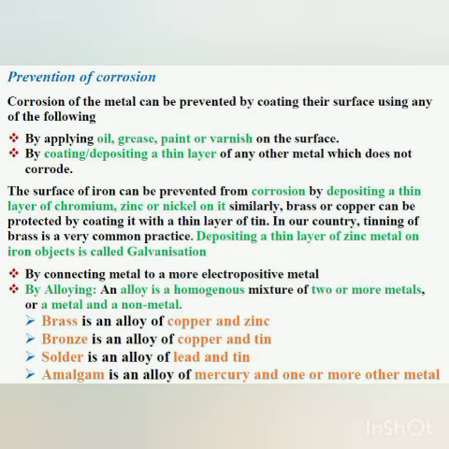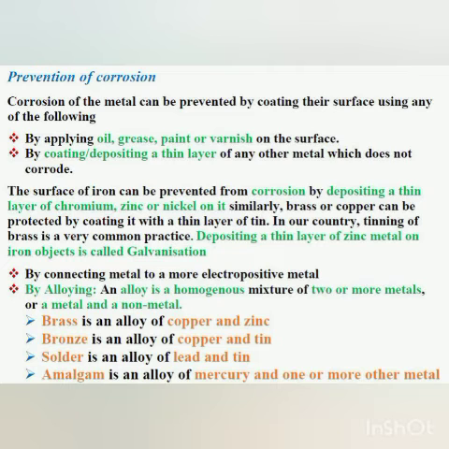The corrosion of the metal can be prevented by coating the surface using any one of the following methods: by applying oil, grease, paint or varnish on the surface, by coating or depositing a thin layer of any other metal which does not corrode. The surface of iron can be prevented from corrosion by depositing a thin layer of chromium, zinc or nickel on it. Similarly, brass or copper can be protected by coating it with a thin layer of tin. Depositing a thin layer of zinc metal on an iron object is called galvanization.